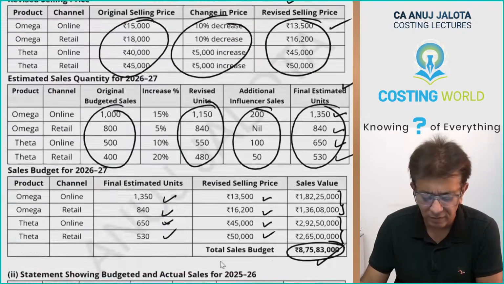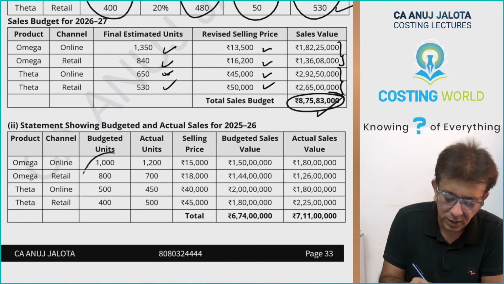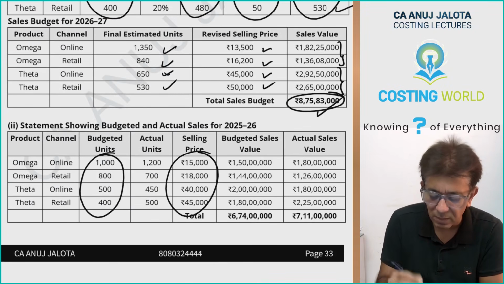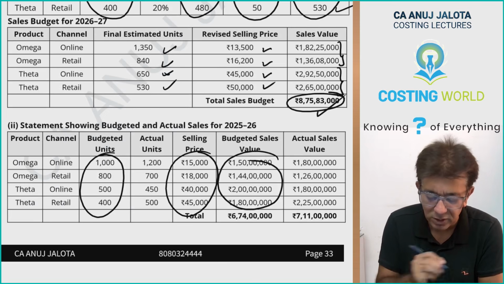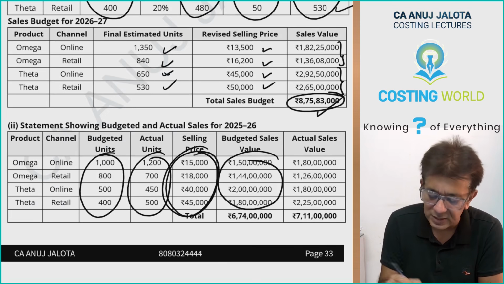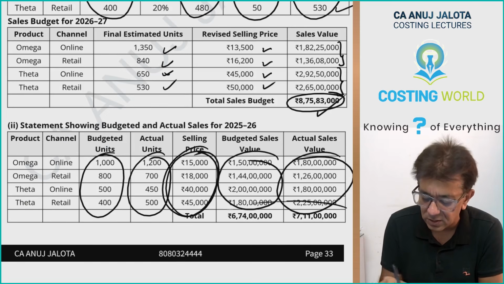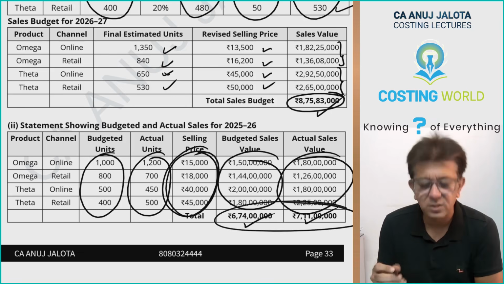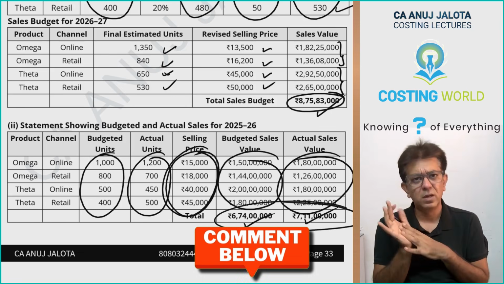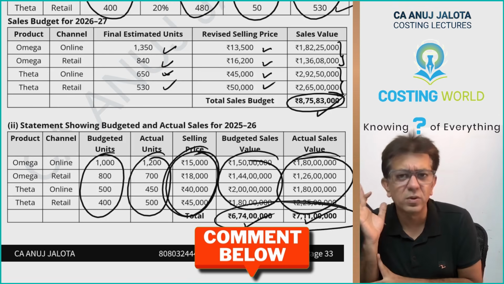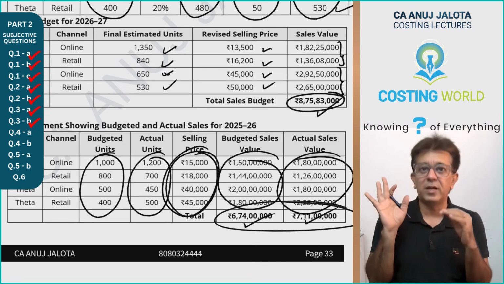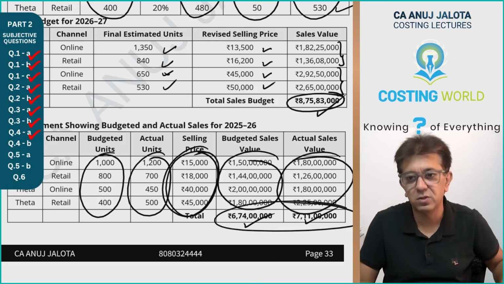That is whatever I have done over here. See, budgeted units, selling price, multiply, you will arrive at budgeted sales. Actual units, the selling price, multiply to arrive at this. This will be the budgeted sales, this will be the actual sales. Easy question, you just have to follow the instructions. Please, everybody can try to say, sir, we got full marks in this. Okay, so this question is done.